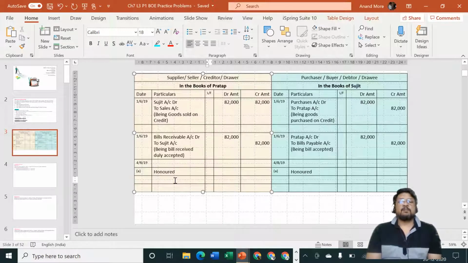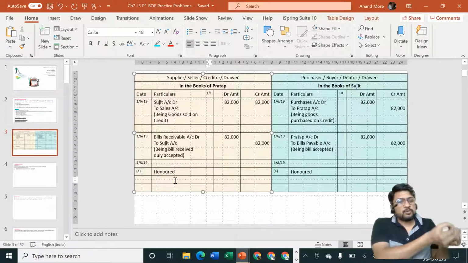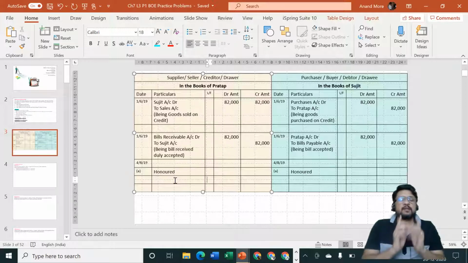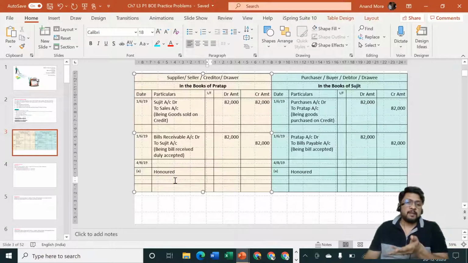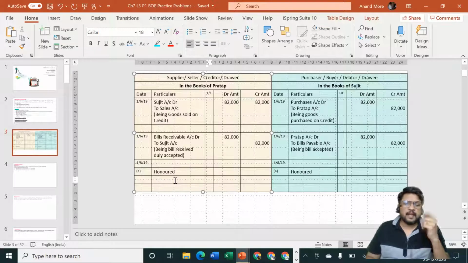That means now Pratap will get up from his chair and will go to Sujit's house or Sujit's office and will ask him to pay the bill. And the problem is telling you situation 1, Sujit honored the bill. In that case, what Mr. Pratap will get? Simple, Pratap will get cash because we have said Sujit honored the bill. Sujit paid the bill. Sujit honored his commitment. To honor means to pay. To honor means to do as was agreed by him. He had agreed that I will pay on 4th of August, and he is doing the same.